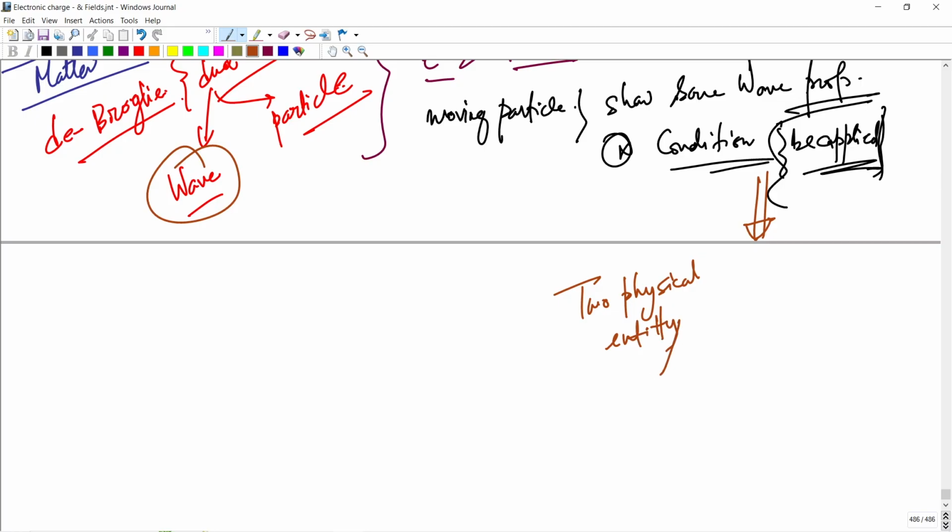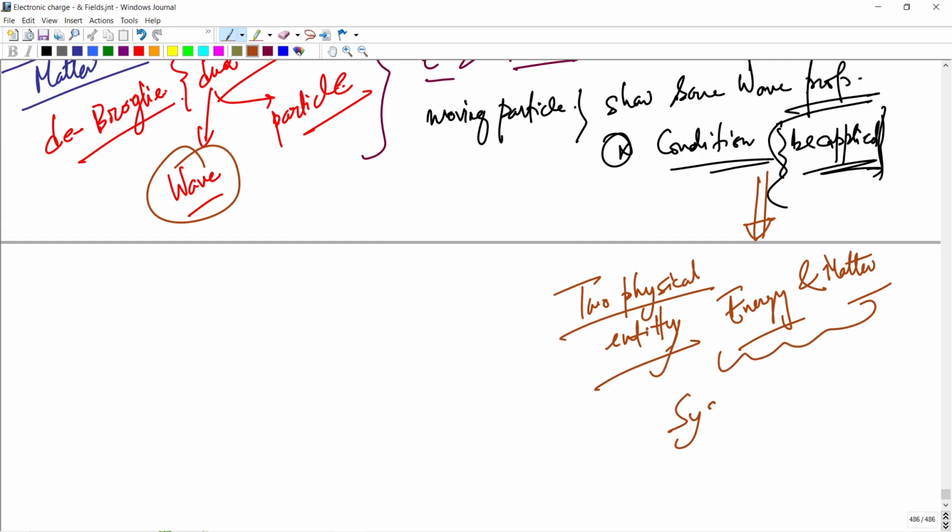And what are these two physical entities? That is energy and matter. These two physical entities, energy and matter, must have a symmetrical character. If radiation has a dual aspect, then matter should too.